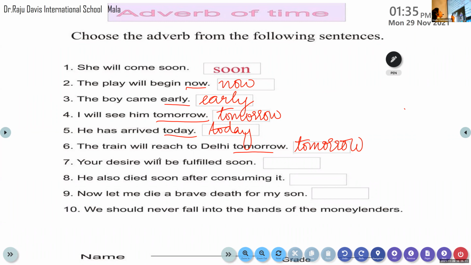Nakshatra, come on, Nakshatra. Come on, read the next question. Yes, ma'am. Your desire will be fulfilled soon. Okay, come on, identify the adverb of time. Soon. Soon, very good. Soon. That's all. Soon. Okay.